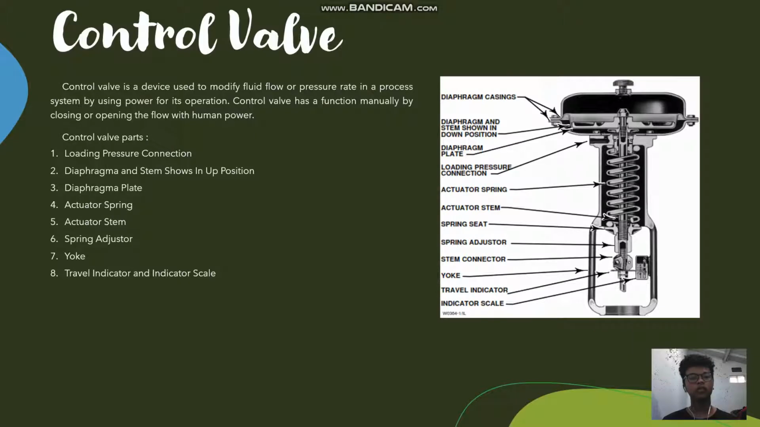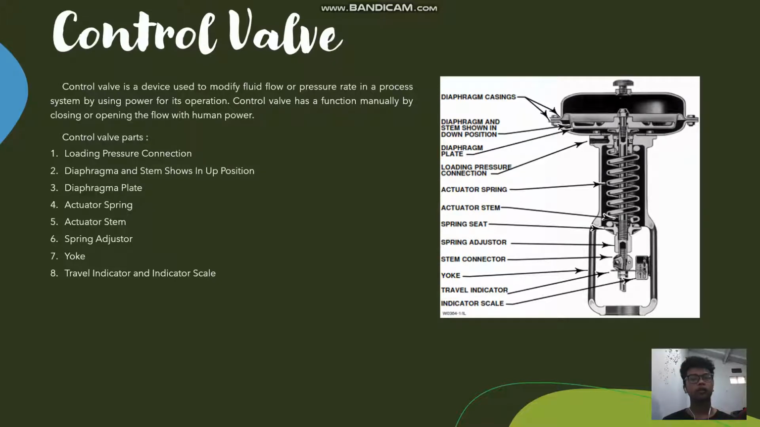Control valve. Control valve is a device used to modify fluid flow, a pressure rate in a process system by using power for its operation. Control valve has a function manually by closing or opening the flow with human power. Control valve parts. 1. Loading pressure connection is the entry point for the pneumatic air supply as a control valve actuator. 2. Diaphragm and stem source in up position is a flexible, pressure-responsive element that transmits force to the diaphragm